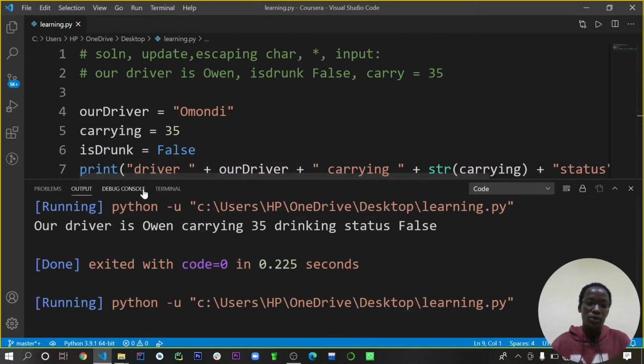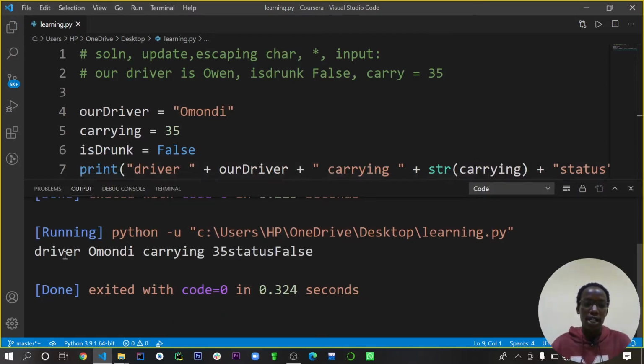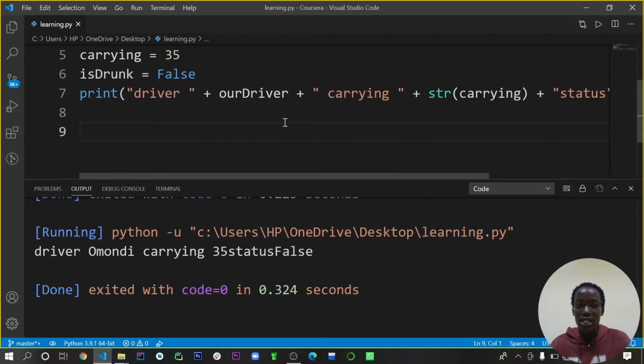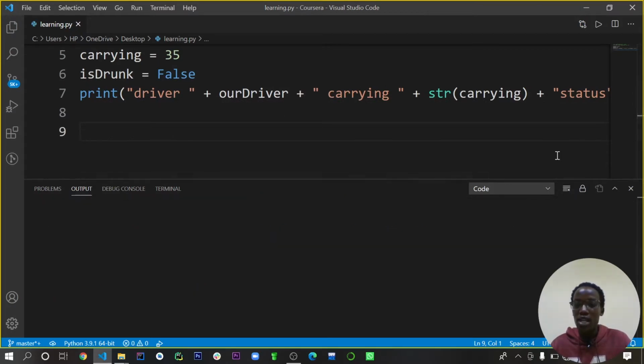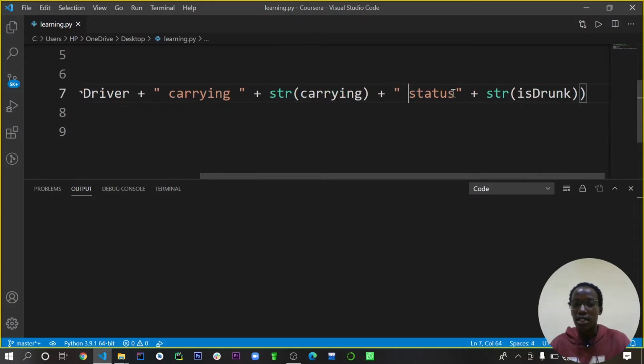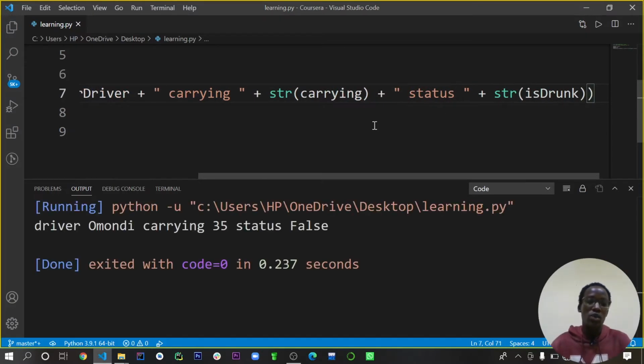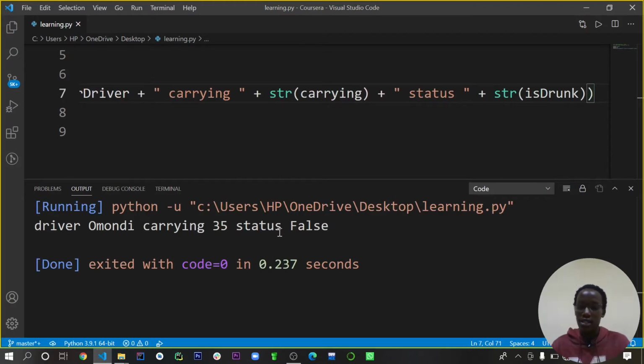Once you run this, we now have the driver Omondi carrying 35, status false. It's almost overlapping, because we didn't add a space. So let's add spaces. Once we run this, we see our driver Omondi carrying 35 passengers, drinking status is false. So that was all you could do for that project.